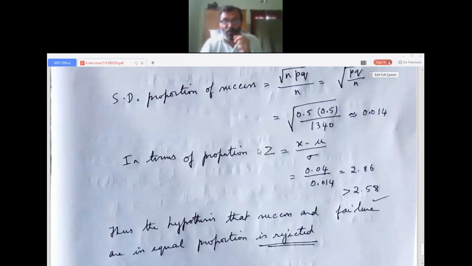We will see many more problems in the coming sessions. So at the end of this session, I would like to summarize. Today we solved problems continuing from the last session, and then we solved a problem in test of significance of proportions. That is testing the hypothesis and taking the standard value z as 2.58 as in the theory. If it is less, it is accepted. If it is more, it is rejected. I hope you followed.